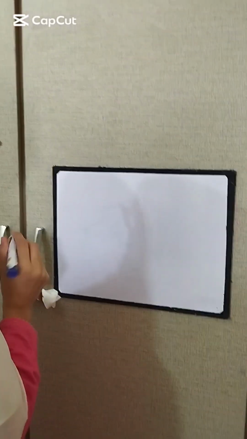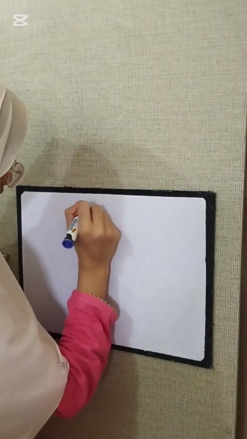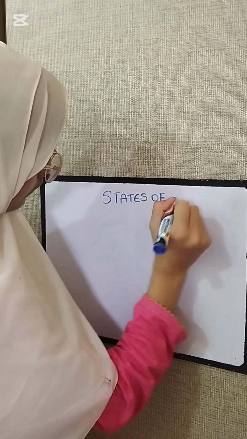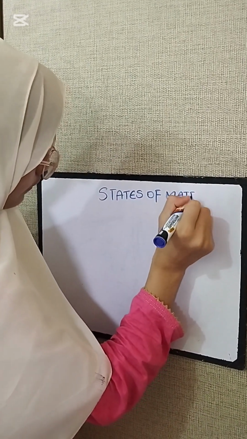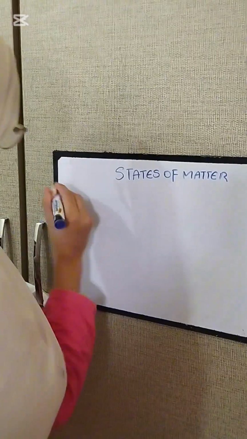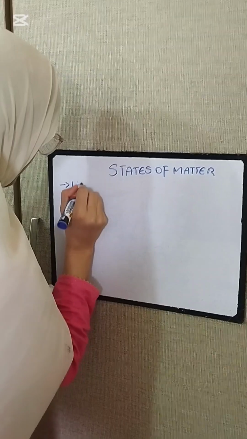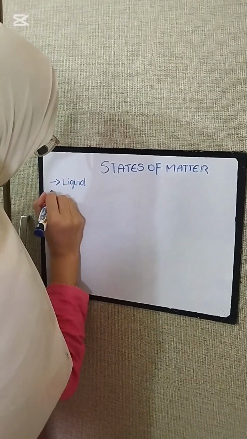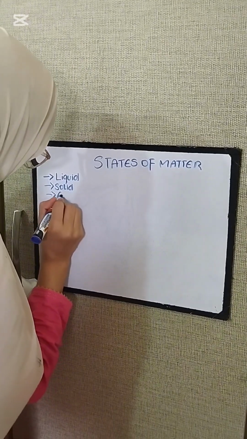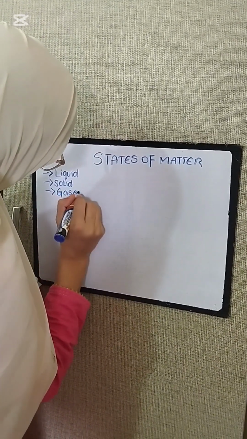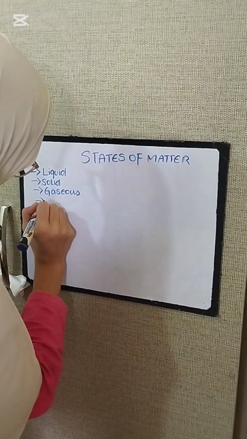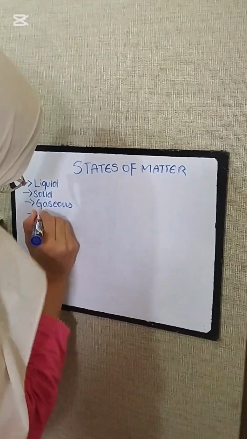Today we are going to learn about the states of matter. There are three primary states of matter: liquid, solid, and gaseous. There is another state of matter called plasma, which we do not encounter as a primary state.